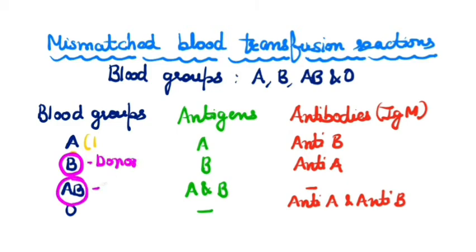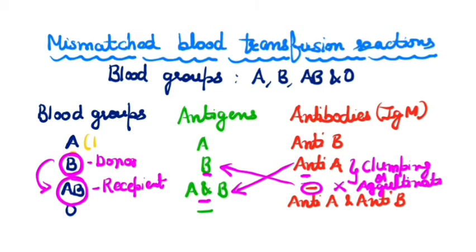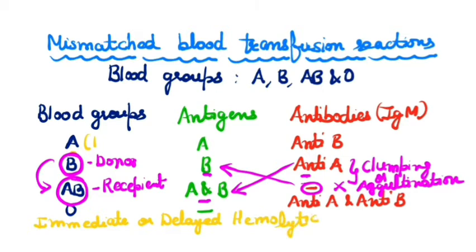So again you can see here there are no antibodies against antigen B, and anti-A antibodies work against A antigen of the recipient, again causing clumping or agglutination of RBCs. And this agglutination of RBCs results in either immediate or delayed hemolytic transfusion reactions, mainly due to complement mediated cell lysis.